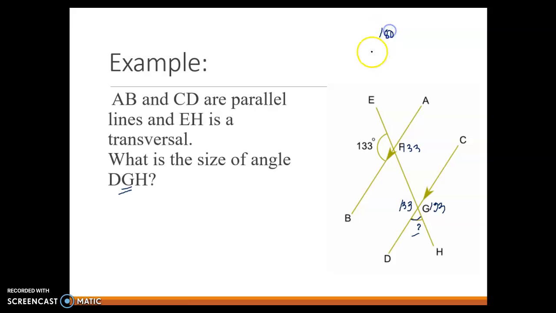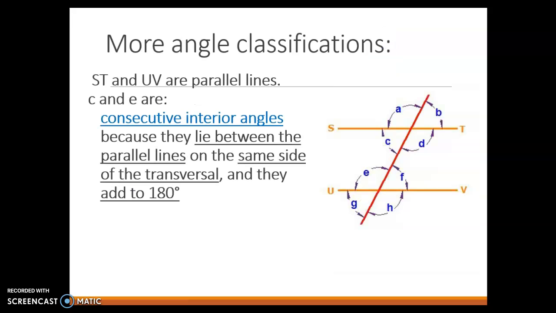So I take 180 minus 133. So 180 minus 130 is 50, and then minus another 3 there, and we get 47. So we can label then all of our angles 47, although I'm not going to do that for sake of time, and we get 47 degrees. So again, a lot of knowledge and work with the number 180, not just in triangles.